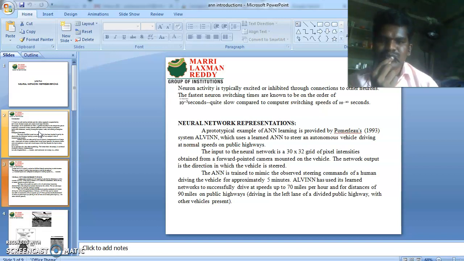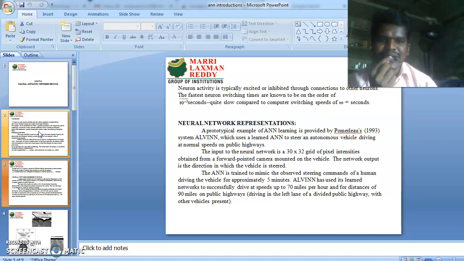How to represent the neural network? A prototypical example of artificial neural network learning is provided by Pomerleau's 1993 system ALVINN, Autonomous Land Vehicle In a Neural Network, which uses a learned artificial neural network to steer an autonomous vehicle driving at normal speed on public highways, like a driverless car.